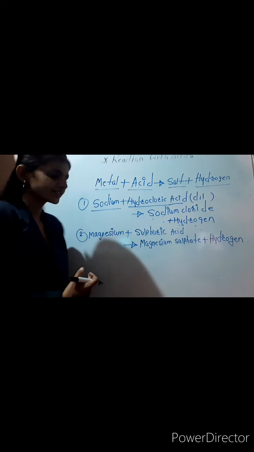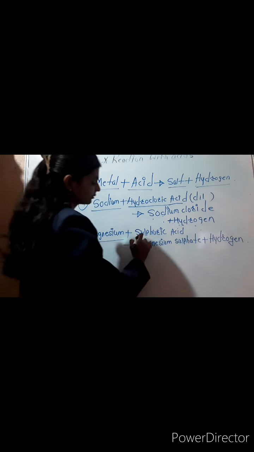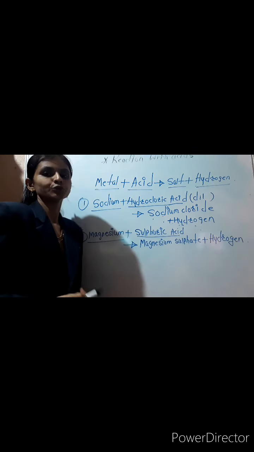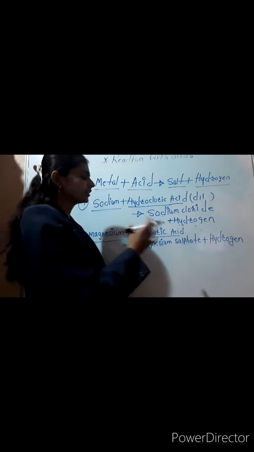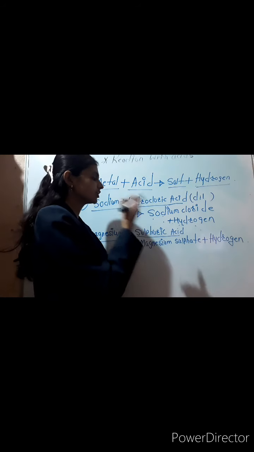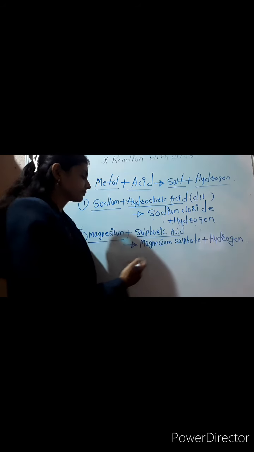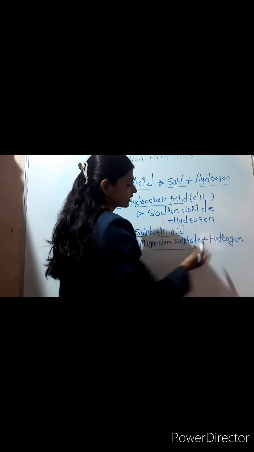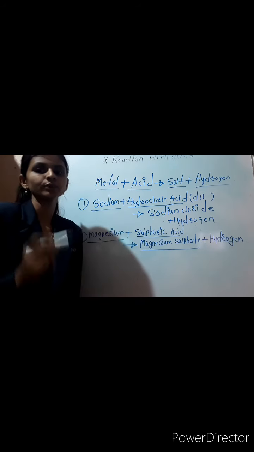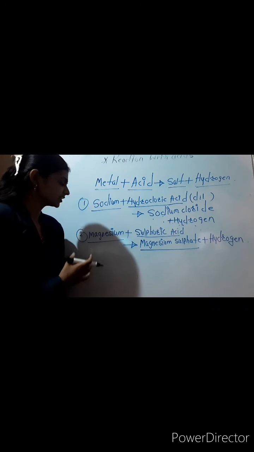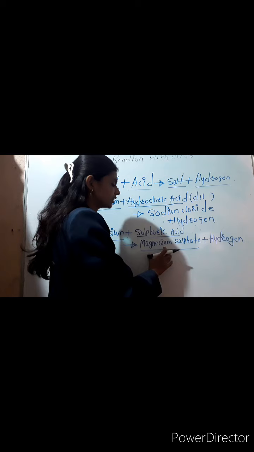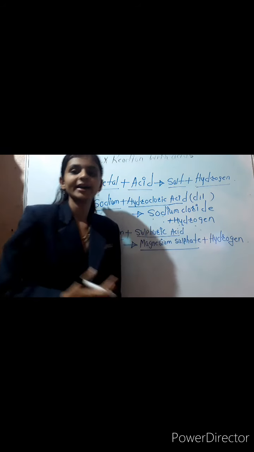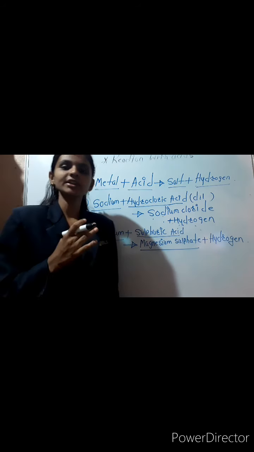Magnesium is a metal and sulfuric acid is an acid. When magnesium reacts with sulfuric acid, we get magnesium sulfate, plus hydrogen gas is released.